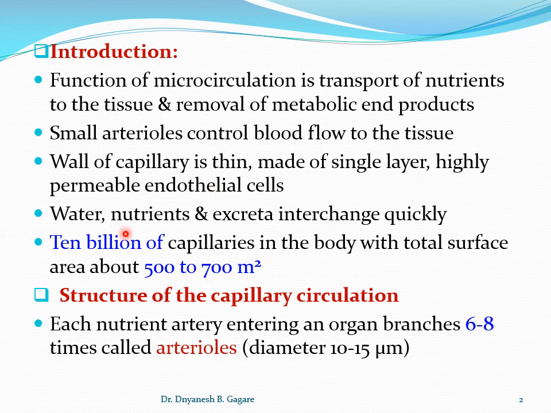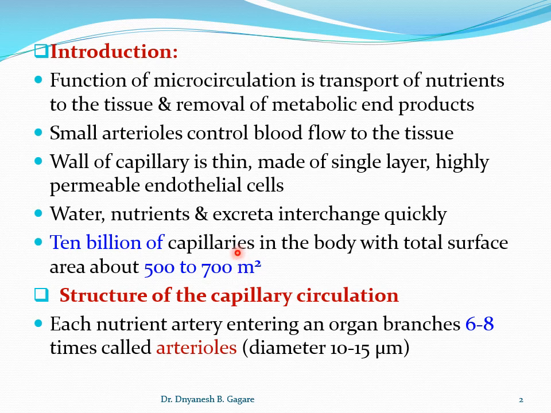And if you see in the body, there are about 10 billion capillaries, and their total surface area is 500 to 700 square meters.